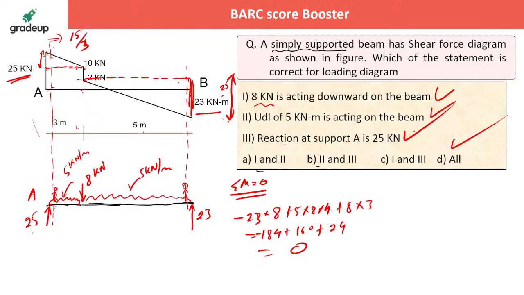Means no extra moment is required to be applied there. Suppose you are not getting 0, suppose I'm getting some minus of 20. What does it mean? Minus means we have assumed that all anti-clockwise moments are negative, so minus means some minus moment is going to be there. So what you have to do is apply a clockwise moment. Then you'll be asking, sir, where to apply? You cannot identify where to apply. Anywhere on the beam you apply plus 20, that's all. That is, a clockwise moment must be applied to maintain the moment equilibrium.